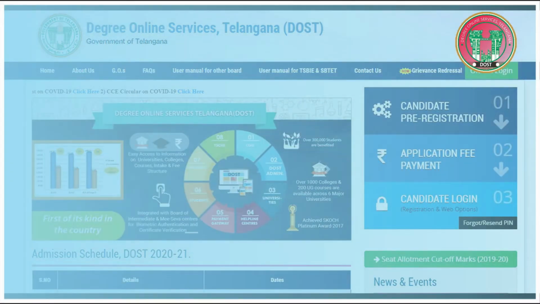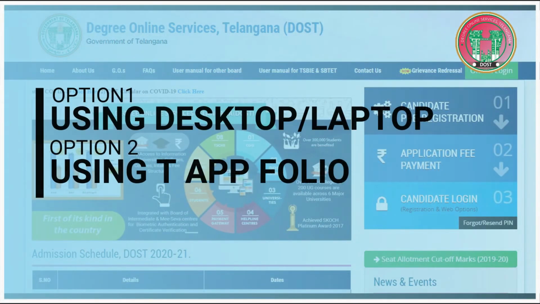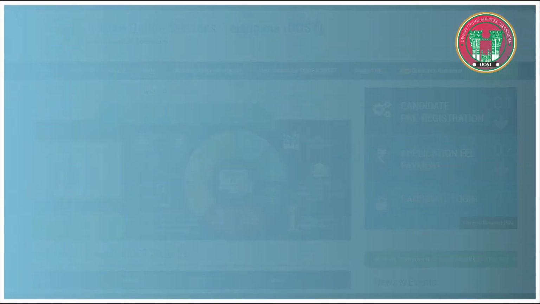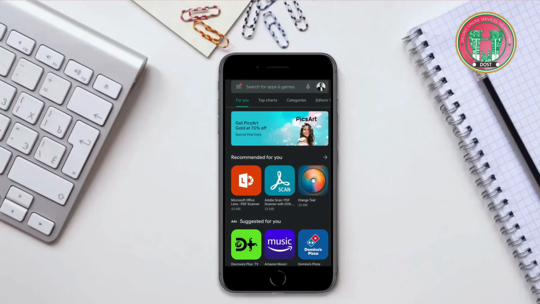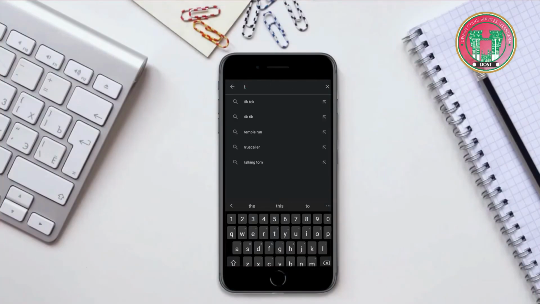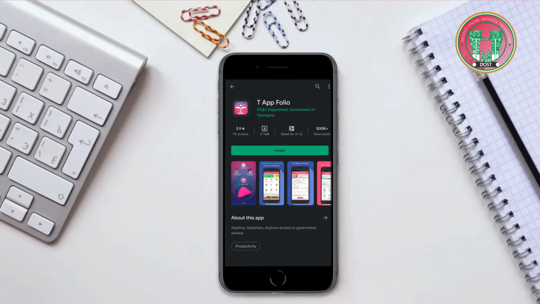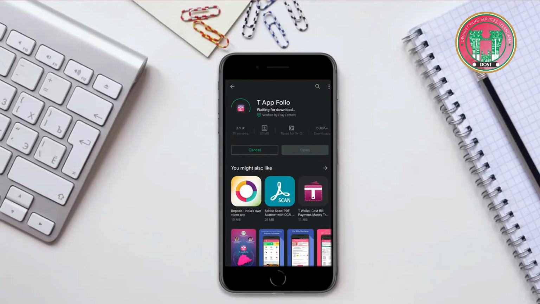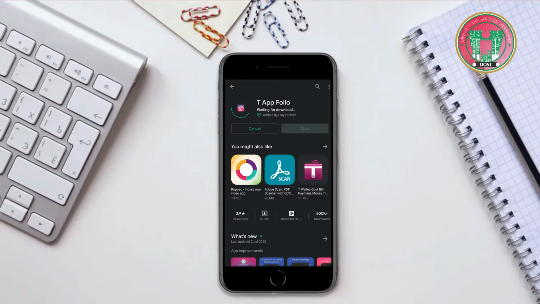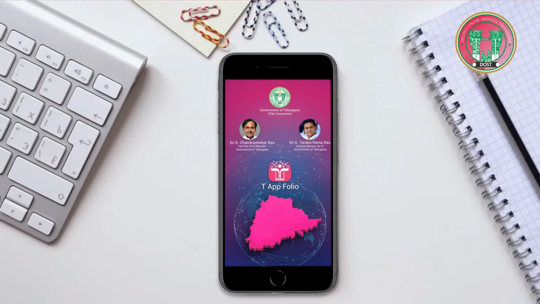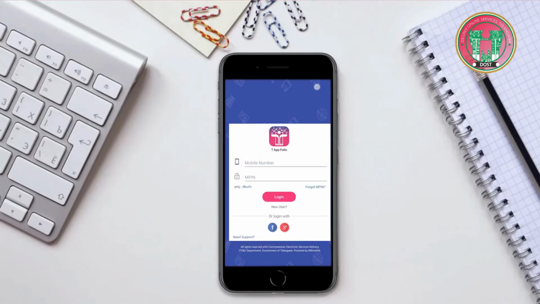Now let's see the second method of filling your application. You can do that by using the tAppfolio app. Visit Google Play Store and type tAppfolio to download the tAppfolio app. Now click on install and wait for the installation process to be completed. Once the app is installed, click on open to open the app. Once the app is opened, you can perform the application form filling very easily.